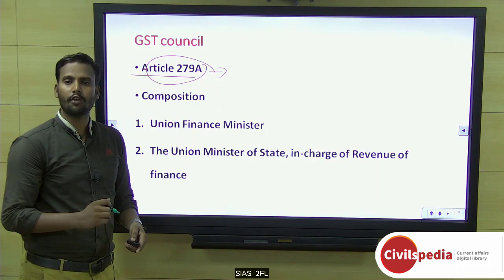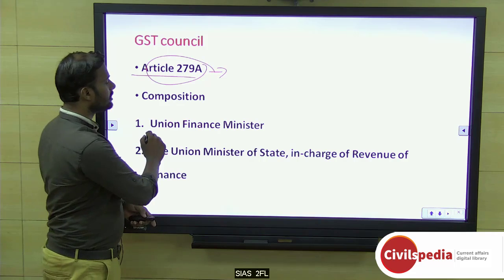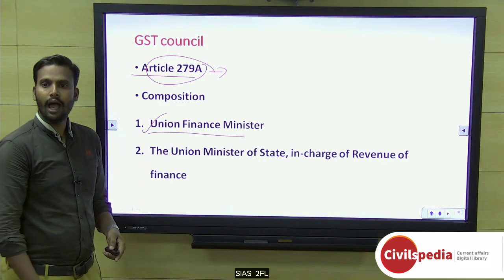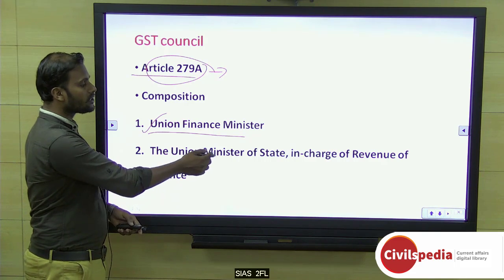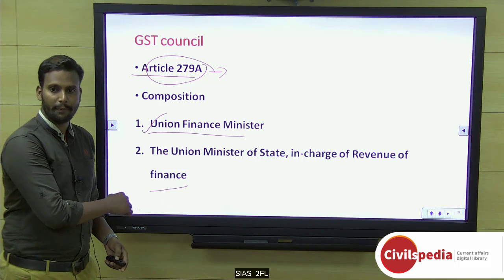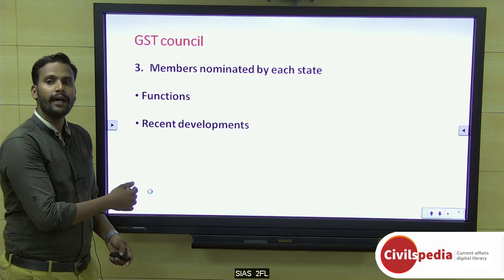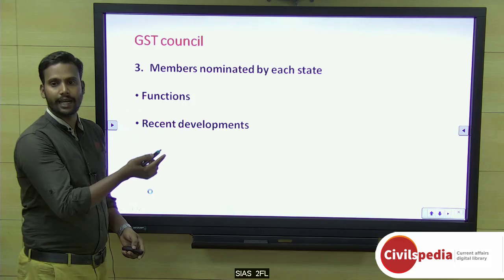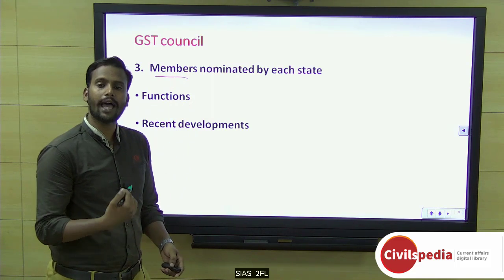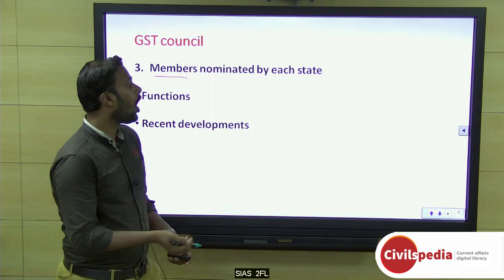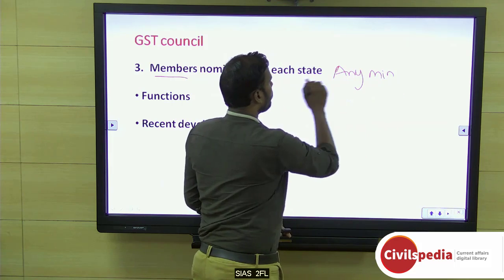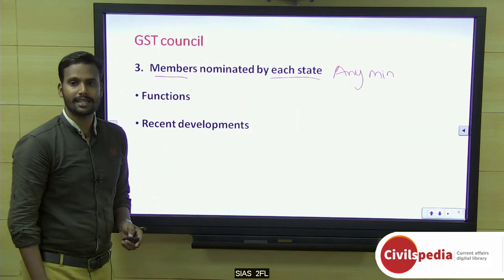So what is the composition of the GST Council? See, the chairperson of the GST Council is the Union Finance Minister. And the members are the Union Minister of State who is in charge of Revenue of Finance. He will be a member, and apart from these two, there will be members from each state. These members may be a finance minister or whoever is in charge of finance or revenue, or else any minister nominated by the state.